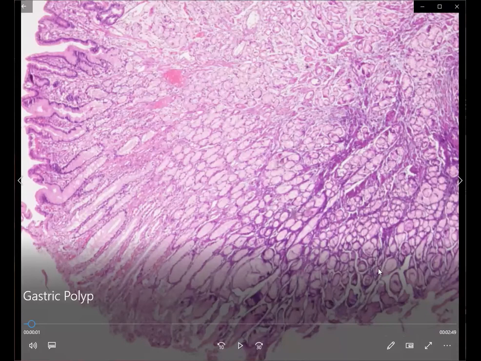a 45-year-old male. And how are you going to differentiate and how are you going to approach the polyp that we see here? So as you could make out from this polyp, it is composed of numerous foveolar glands that we could make out from these. So there is a diffuse proliferation of foveolar glands which is filling the lamina propria.